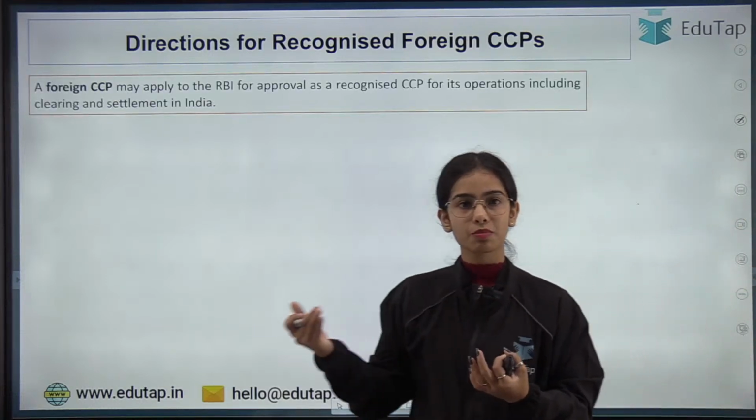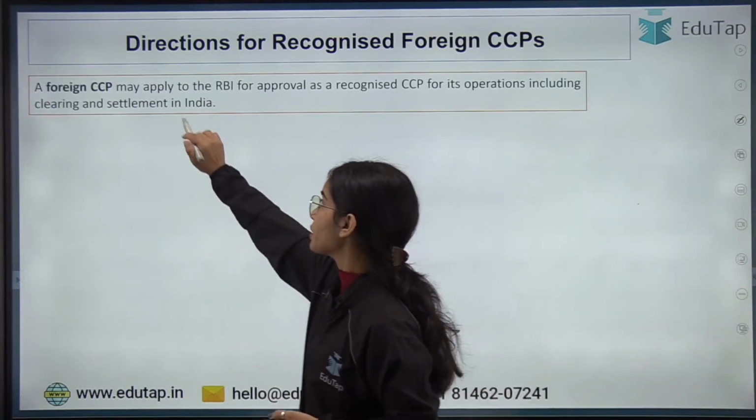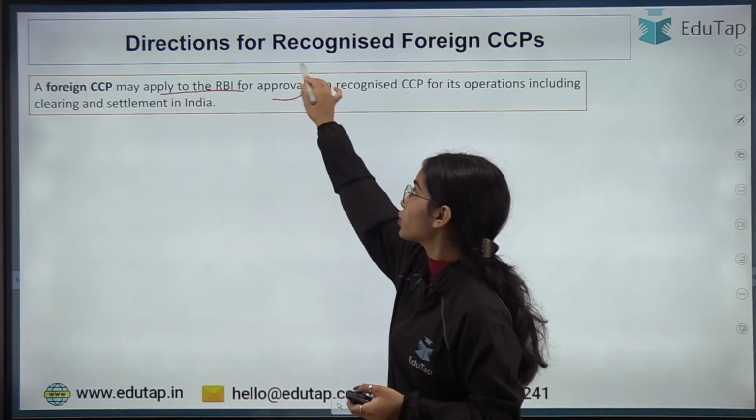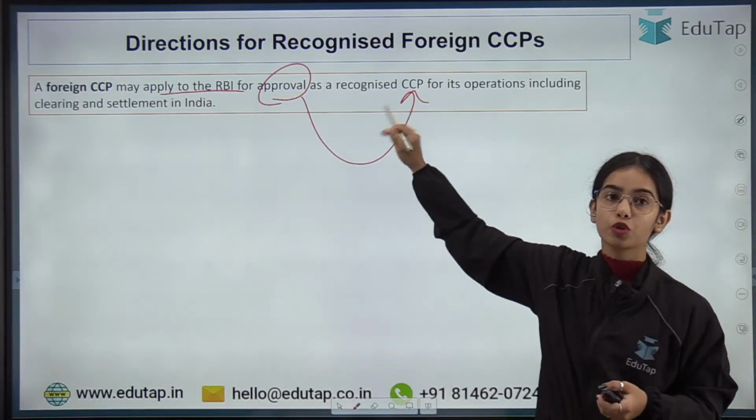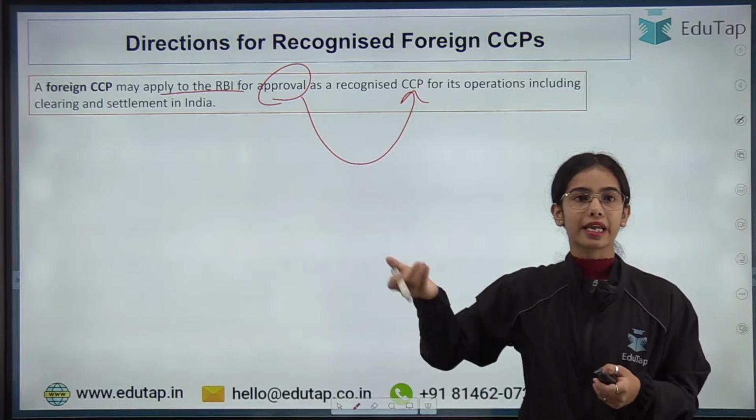Now coming to the last part of the session, a foreign CCP may apply to the RBI for approval as a recognized CCP to be clearing and settling trades in India.